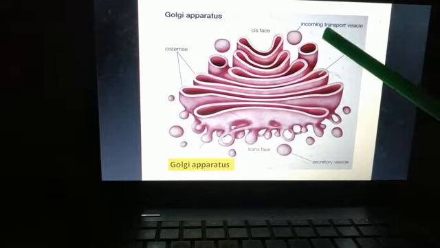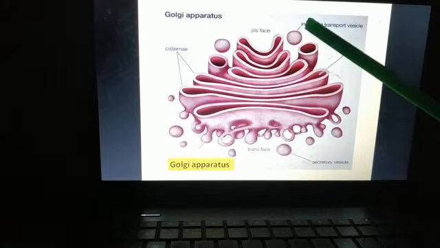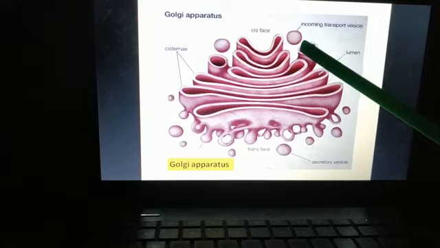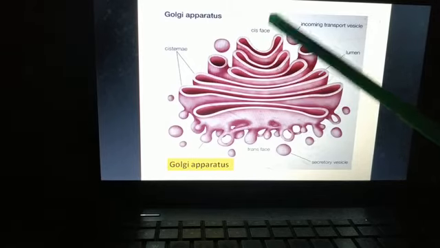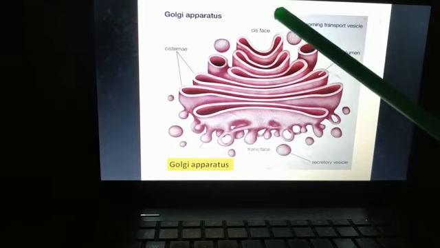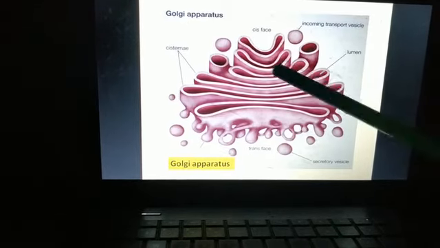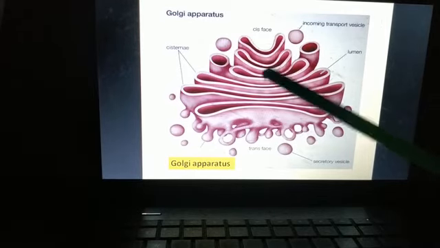These are the vesicles, students, which I was talking about. So this vesicle will come to the Golgi apparatus from endoplasmic reticulum, and they will release the material in the Golgi apparatus.